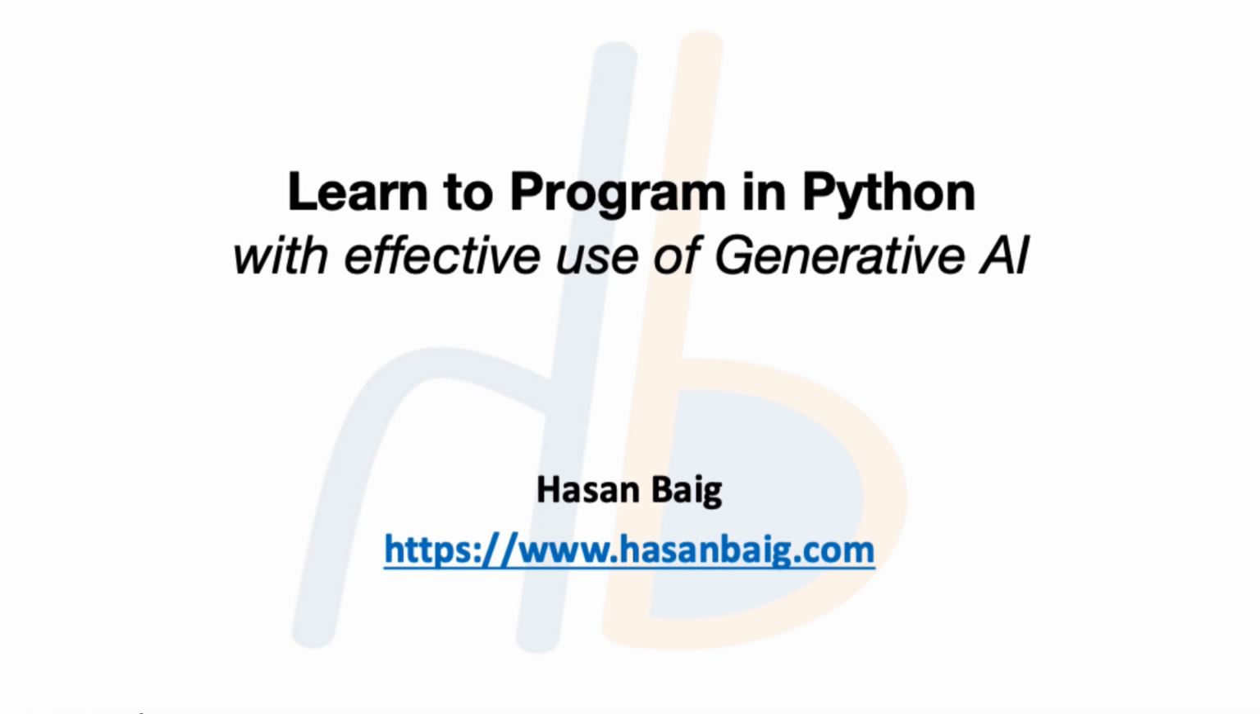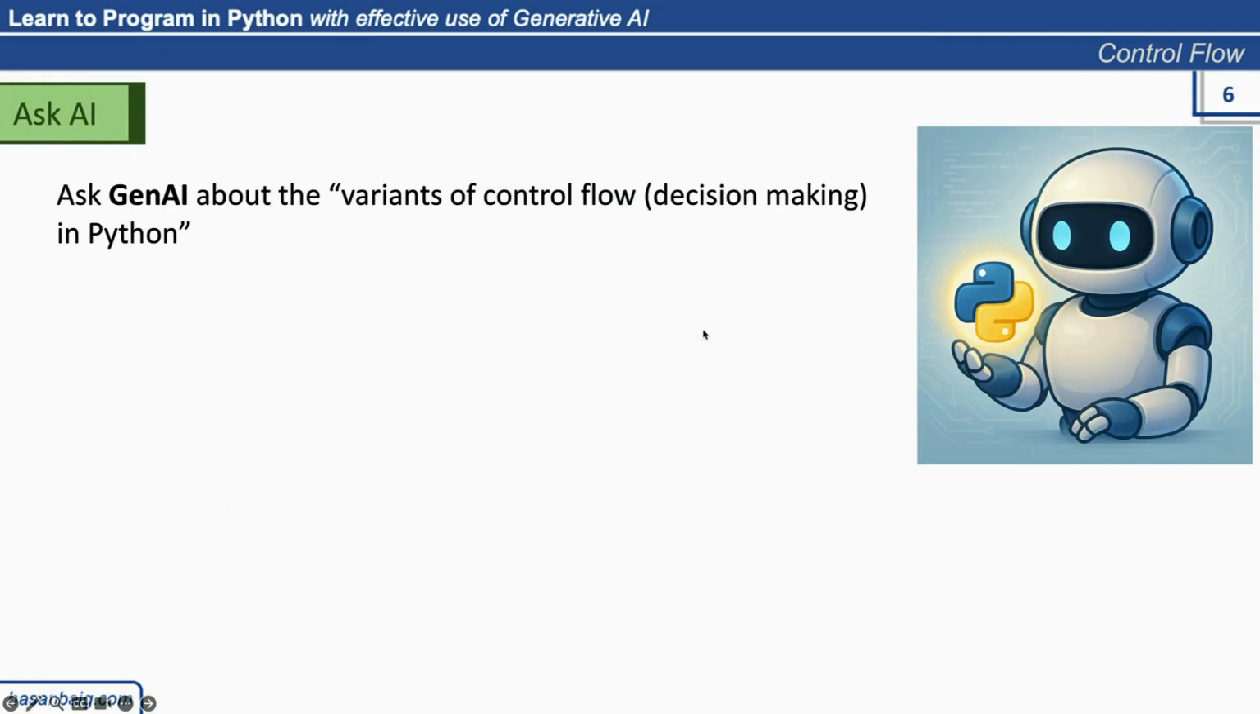So I would give a pause here and I would ask you to ask AI, could be anything, could be GPT or could be Copilot, not PyPal. Just see how it responds to your question. Ask about what are the variants of control flow decision making in Python. Let's take a 2 minute pause and see how it responds, and I will compare it with what I already have in my slides.